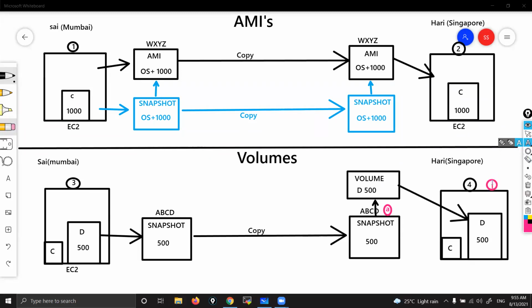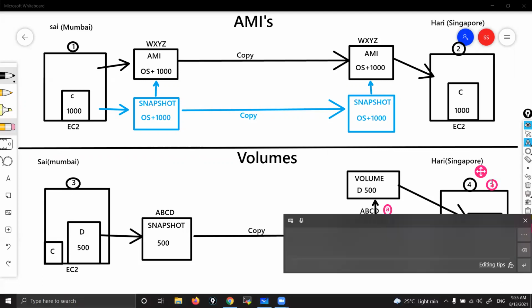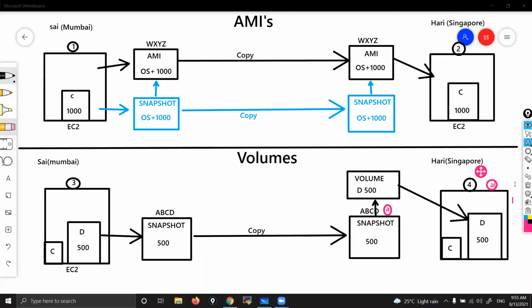If you want to attach a volume, the machine should be in the same availability zone where your volume is. Then only you can attach the volume to that instance.